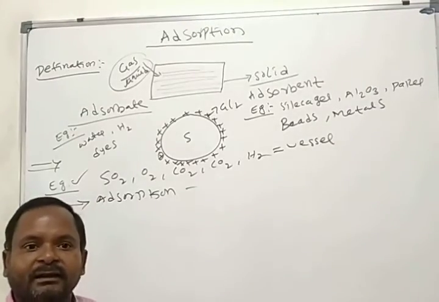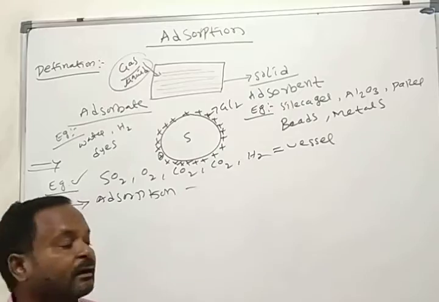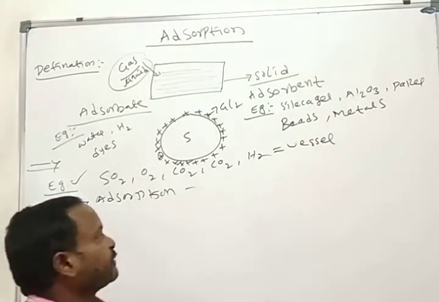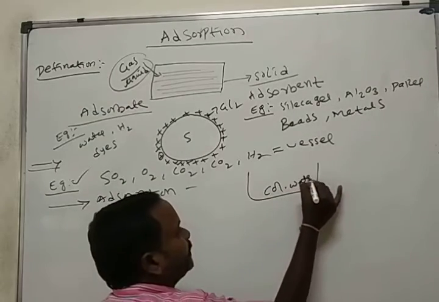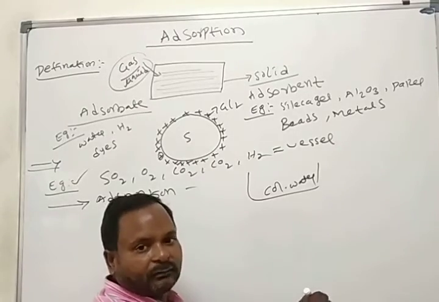Suppose, for example, for removing colors we also use the adsorption process. Suppose you take colored water here.